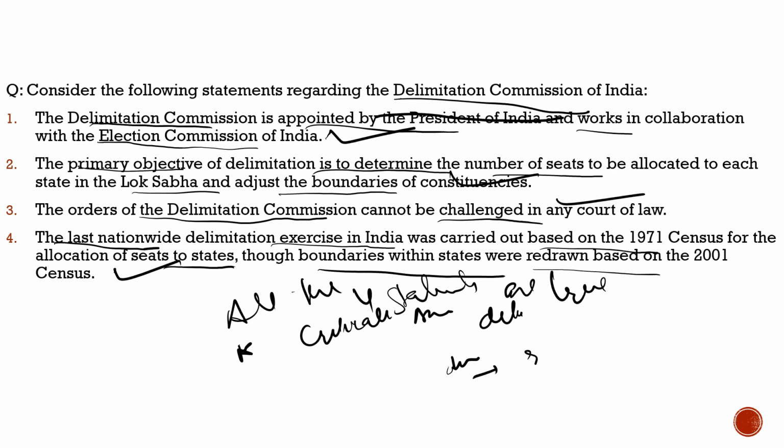Get the idea from this discussion, prepare a note, prepare an article about it, how it can impact the stability of the country, how it can impact the stability of the states, and how it is going to impact the country as a whole. There can definitely be a question over it, and what should be the solution to it, whether the delimitation should be conducted or it should be further postponed till 2050 or all that stuff. So please do analyze it in this way. Now let's move to another slide.